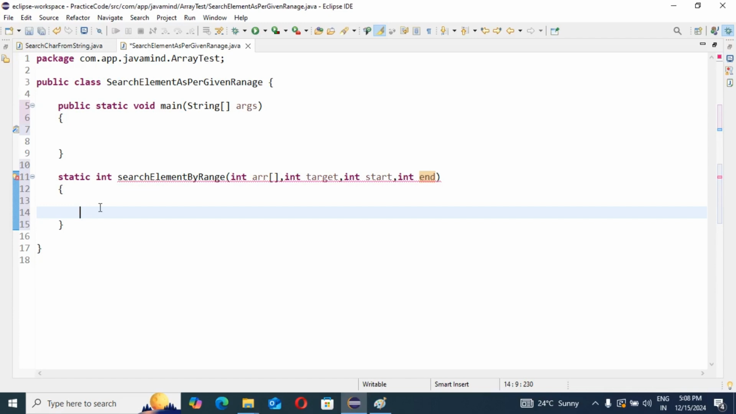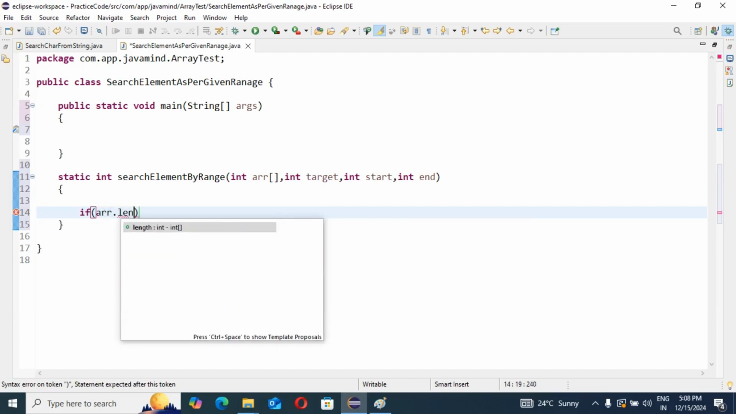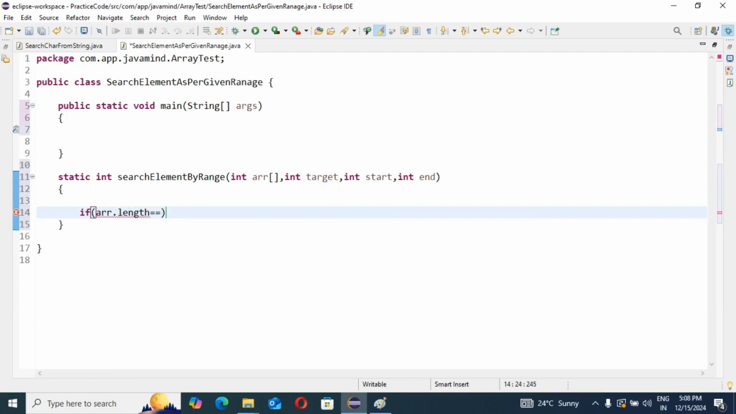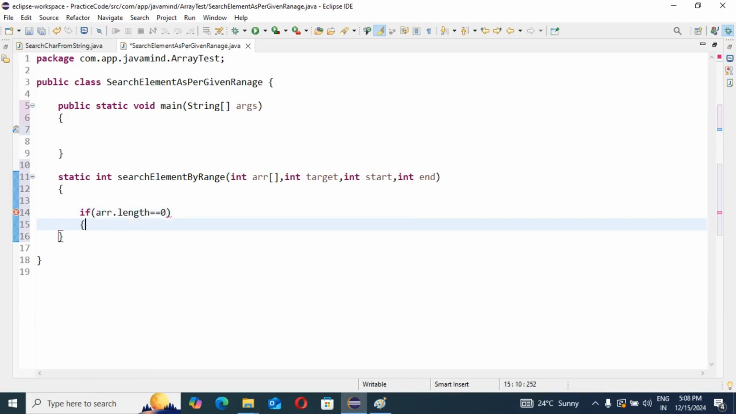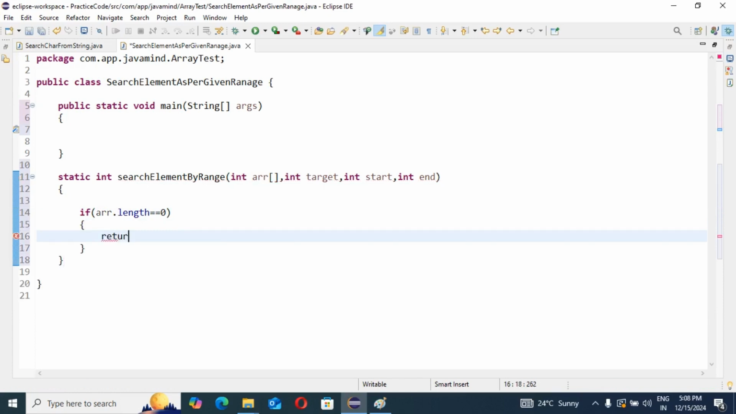First, I will check if the length of the array is 0. If it's 0, directly we are going to return -1. For that purpose I am going to write one if condition: if arr dot length equal to 0, then directly return -1. I hope you understood this. Already I have written such type of code in the last video.